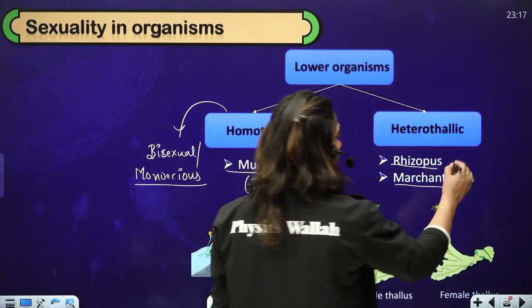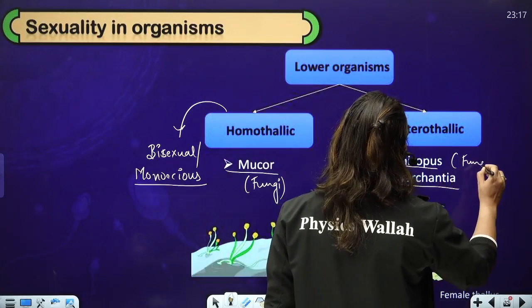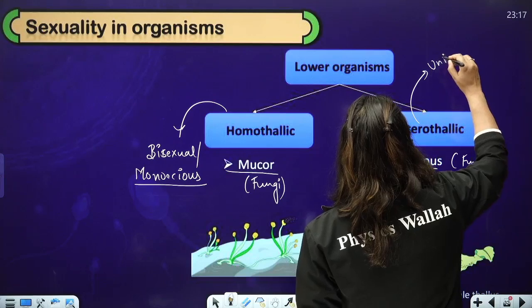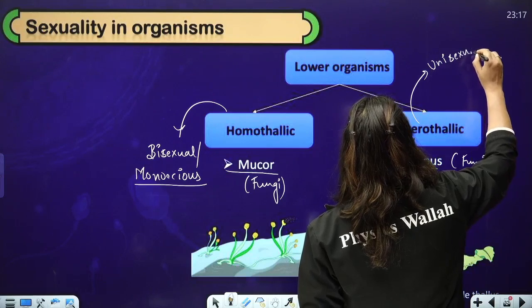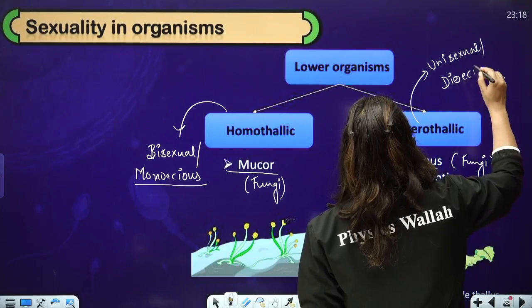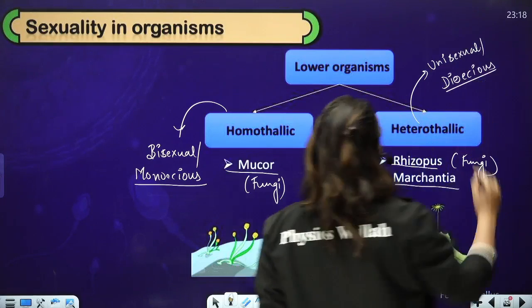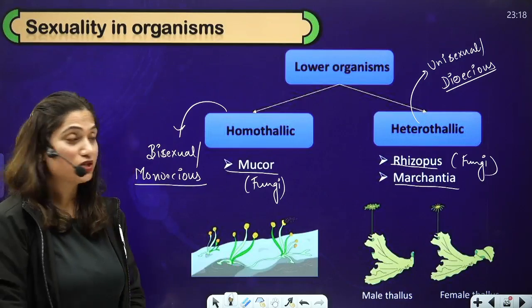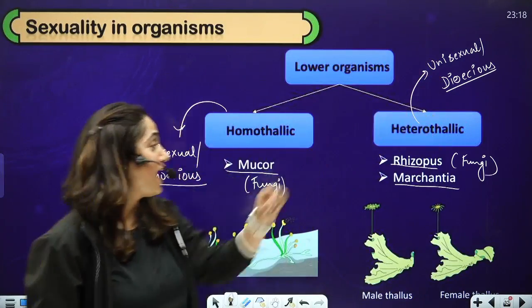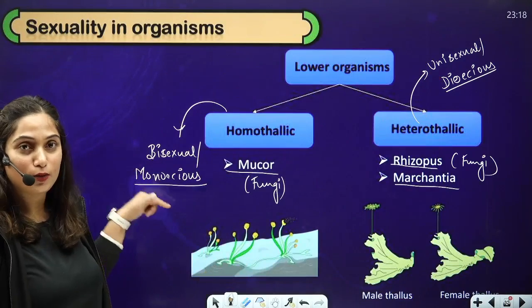And heterothallic is also called unisexual or dioecious. Remember this thing. This is opposite. Unisexual is dioecious and bisexual is monoecious.